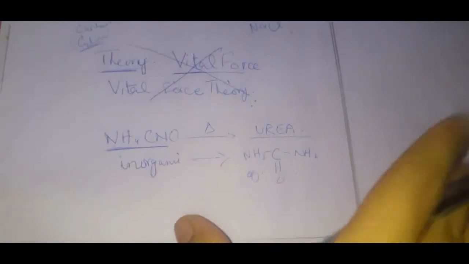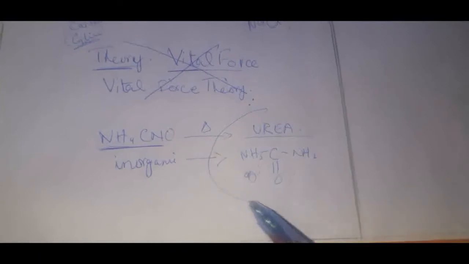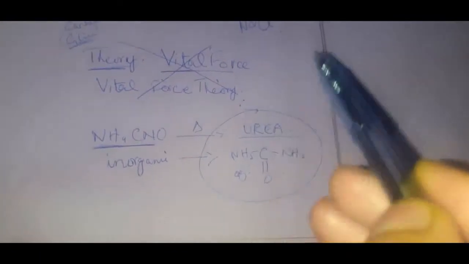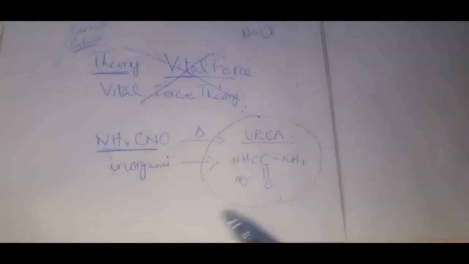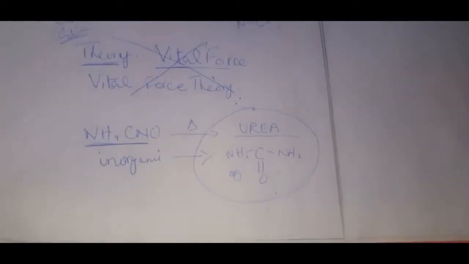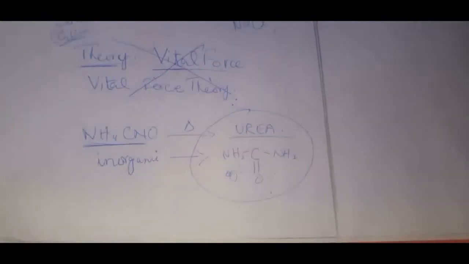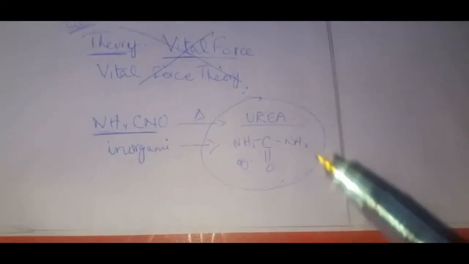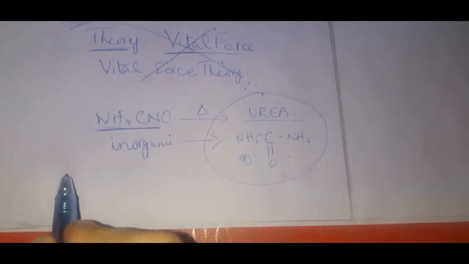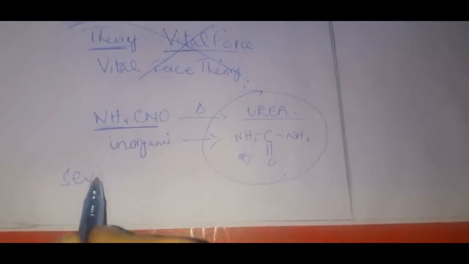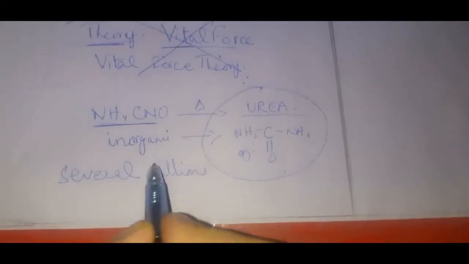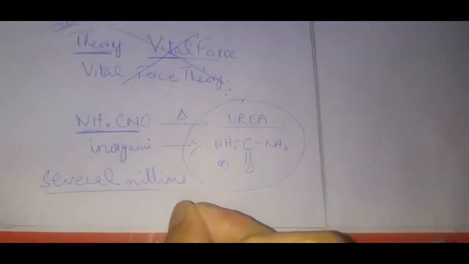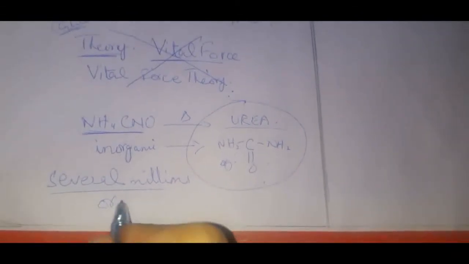Now, what is the case? After this successful formation, scientists tried to prepare more and more organic compounds from inorganic compounds, and nowadays we have several millions. Some people say they are more than 6.6 million. So many millions of organic compounds are being derived.